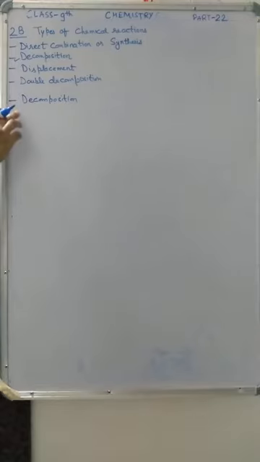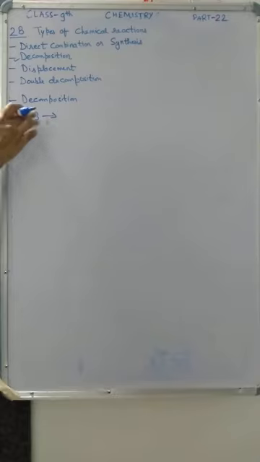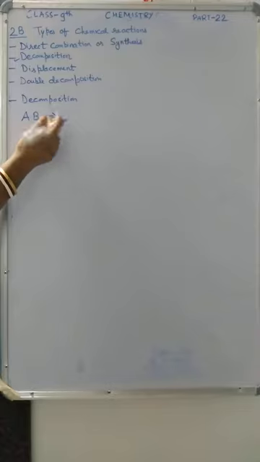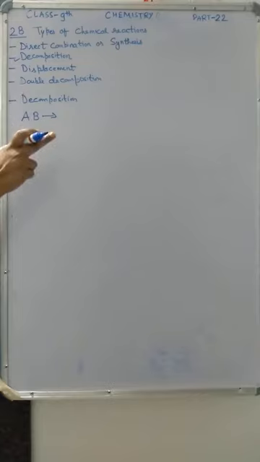The chemical reaction in which a compound splits into two or more simpler substances, either elements or compounds, is called decomposition reaction. In decomposition reaction a compound splits. Splits means breaks. So a compound breaks into two or more simpler substances. That simpler substance can be an element or it can be a compound.